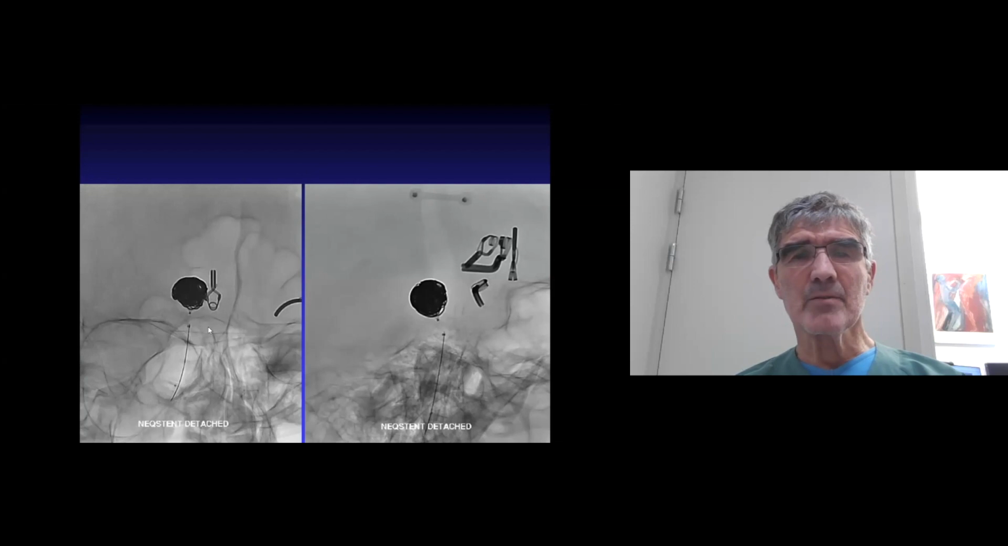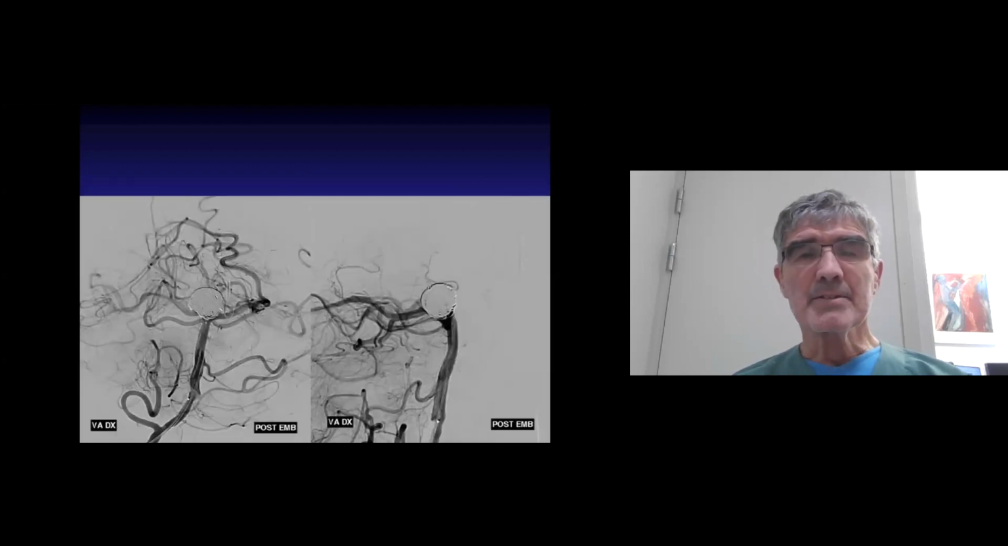And this is when the Neqstent is detached. You see the distance between the stent and the pusher wire. It is a 5 seconds detachment time. And this is the final angiogram.